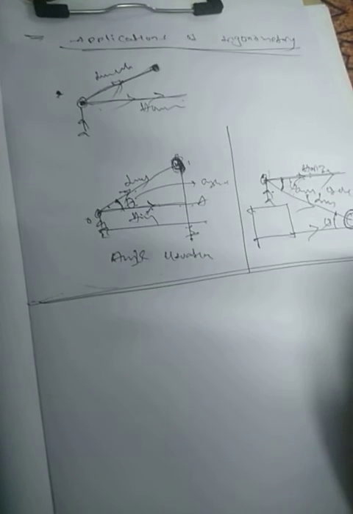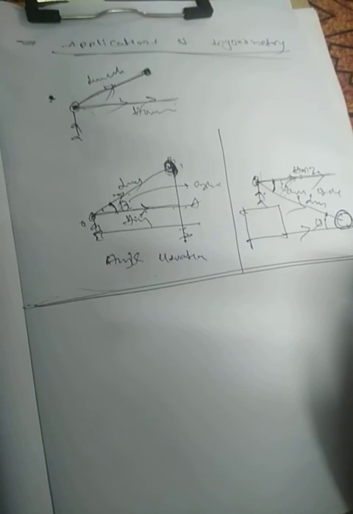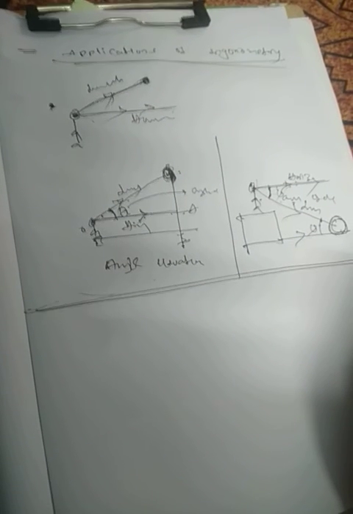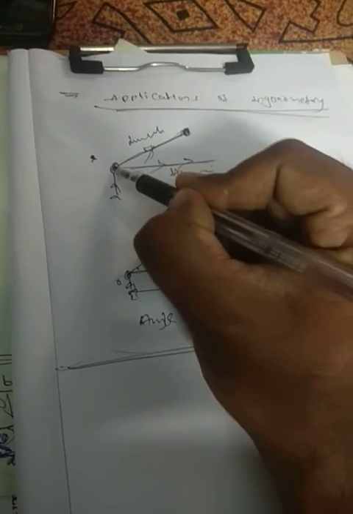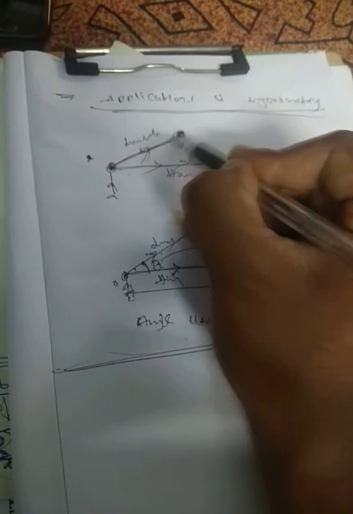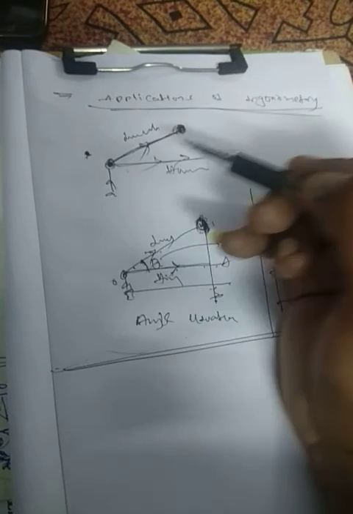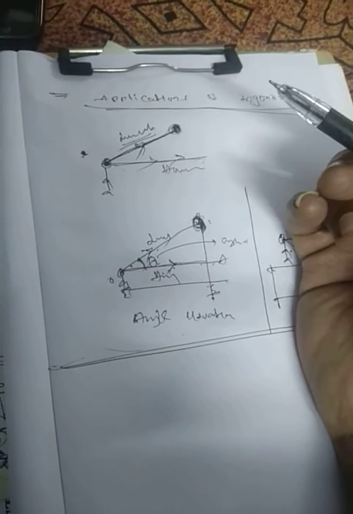Now remember one thing: when we want to observe an object above our horizontal line, that is the angle of elevation. If we want to observe an object below the horizontal line, that is the angle of depression. And the line of sight is the line drawn from the observer's eye to the object which the observer is observing.